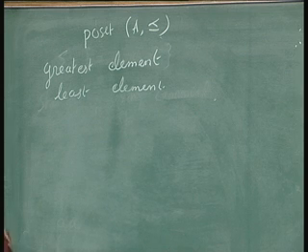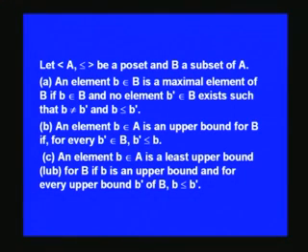Let A less than or equal to be a poset and B be a subset of A. An element b belonging to B is a maximal element of B if no element b dash belonging to B exists such that b is not equal to b dash and b is less than or equal to b dash.